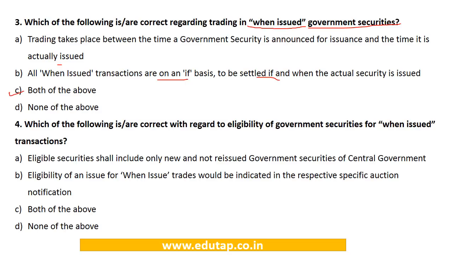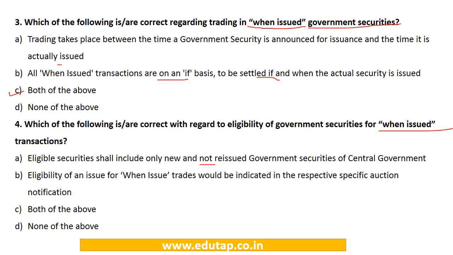Next question. Which of the following is correct with regard to the eligibility of government securities for when issued transactions? Options are: eligible securities shall include only new and not reissued government securities of the central government. Eligibility of an issue for when issued trades would be indicated in the respective specific auction notification.